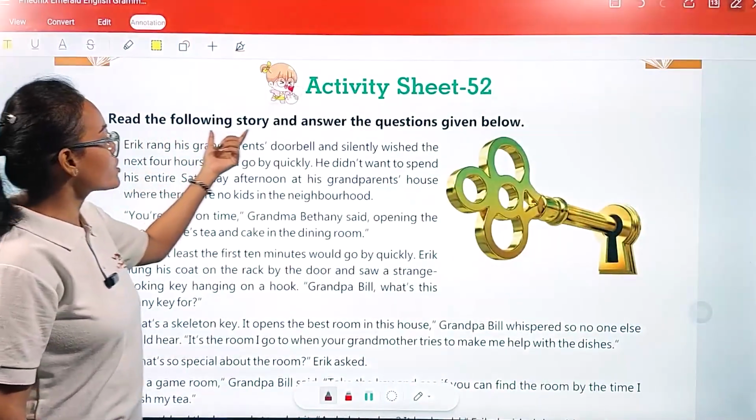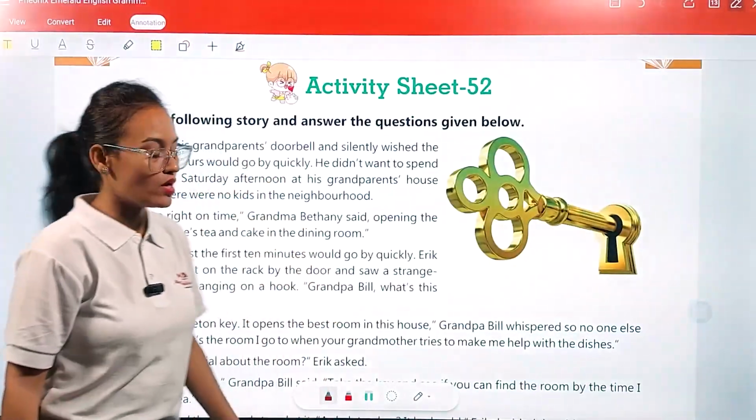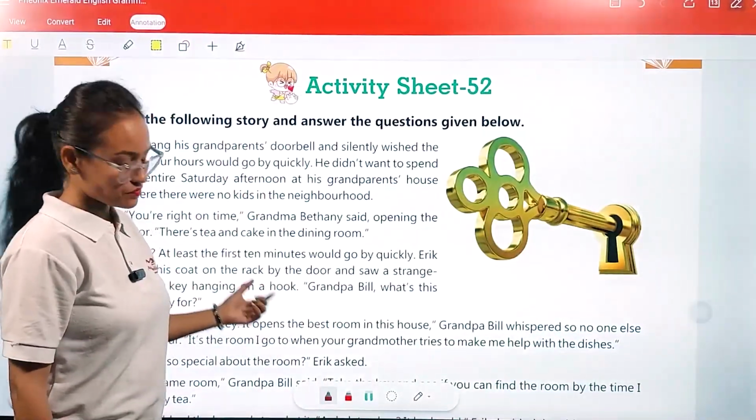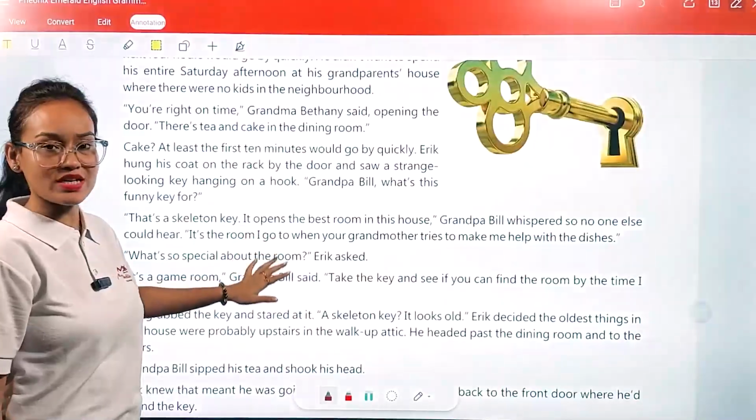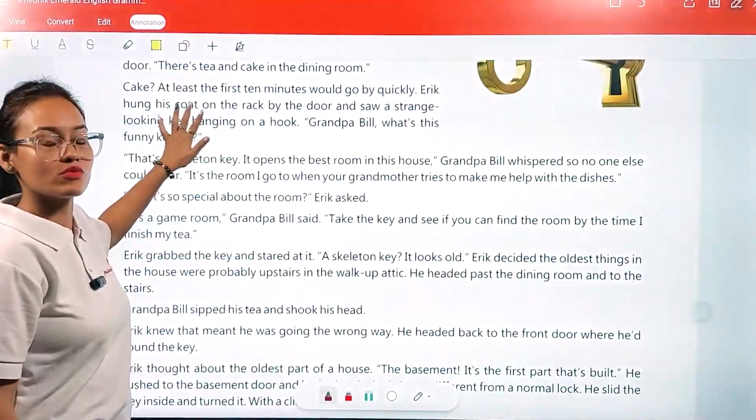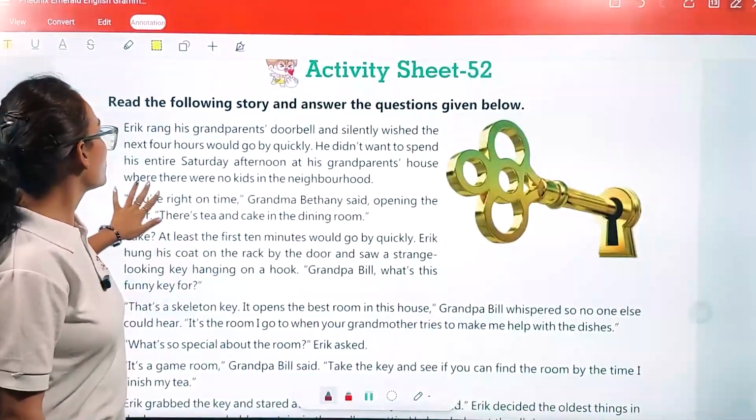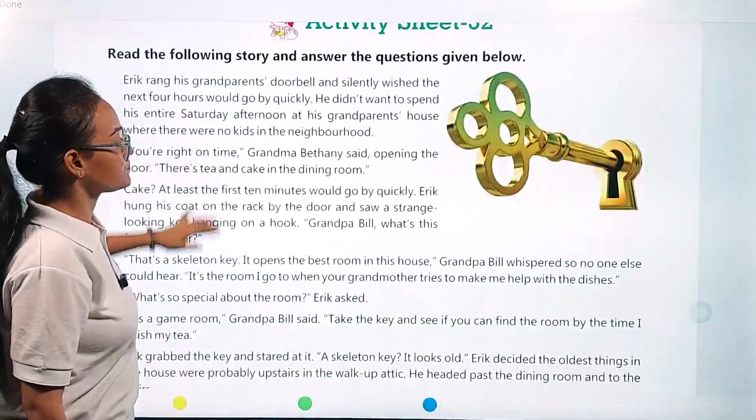Here, read the following story and answer the questions given below. Here, my dear student, a passage is given. First of all, we have to read this passage and then we are going to answer the questions which are based on this passage. Okay, so let's read the passage.